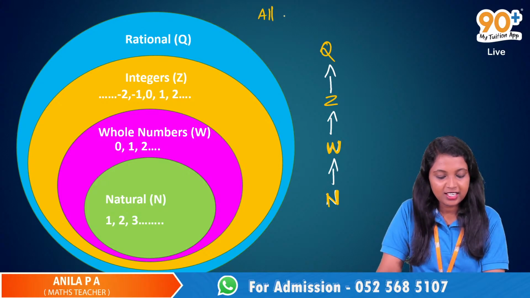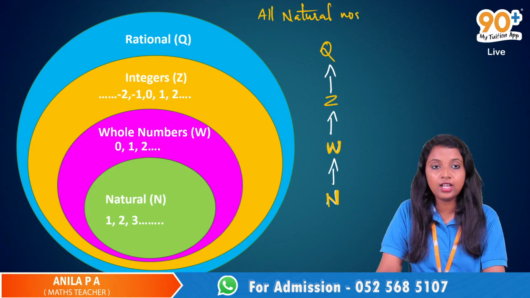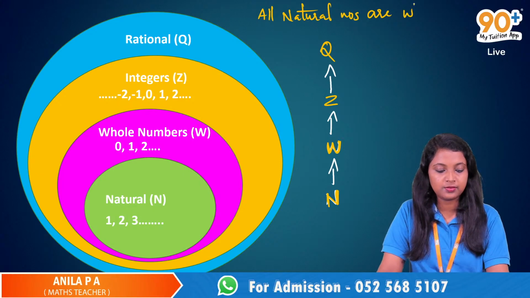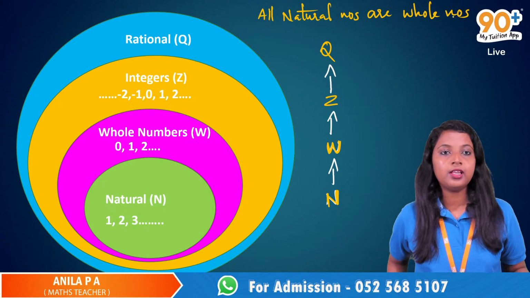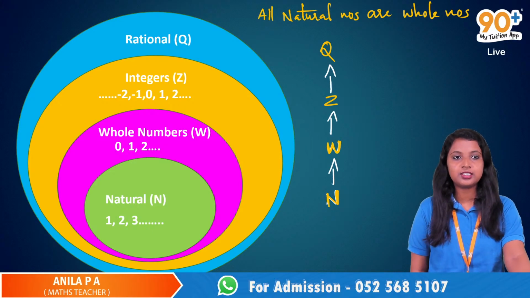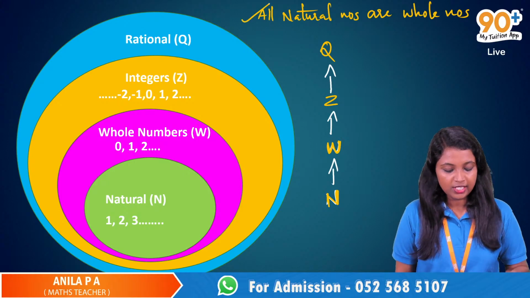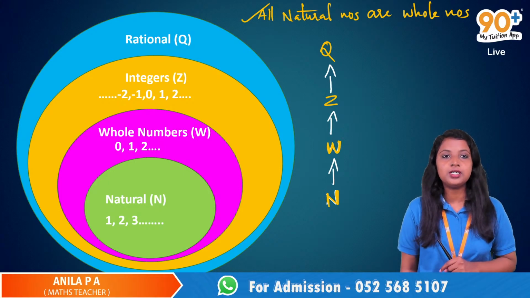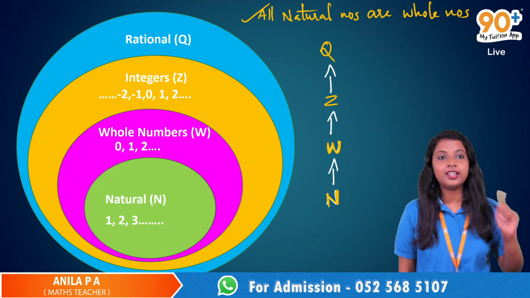So my statement is all natural numbers are whole numbers. True or false? Yes, true. So all natural numbers are whole numbers, and now, all whole numbers are natural numbers.